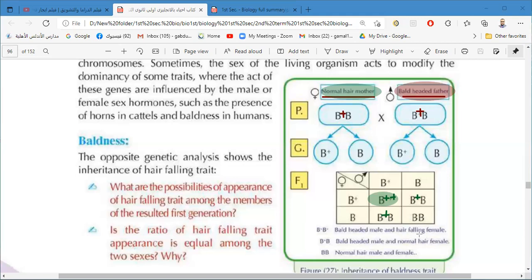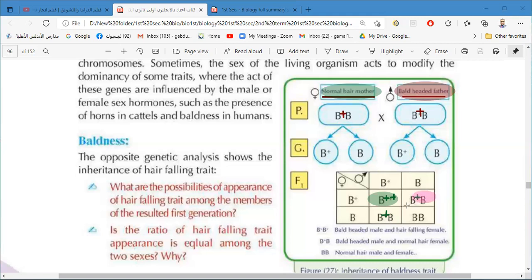But if she is a female, does she suffer from hair falling? No. Only if he is a boy will he suffer from hair falling, because the gene is affected by the action of the sex hormone.